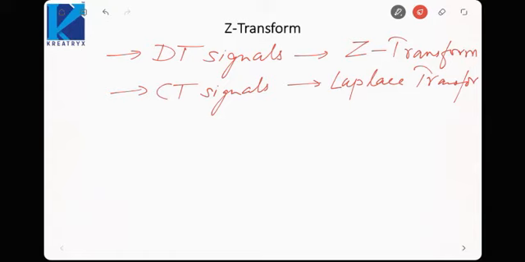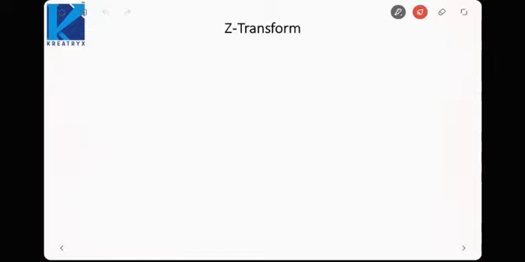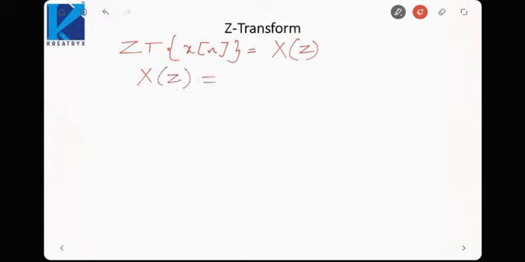So here Z will be a complex number, just like we deal with complex numbers. Z is a complex number. Let us see how we will define the Z transform. The Z transform of a signal x of n would be represented by capital X of Z. Now this capital X of Z is equal to the summation from n equal to minus infinity to infinity of x[n] z raised to minus n.